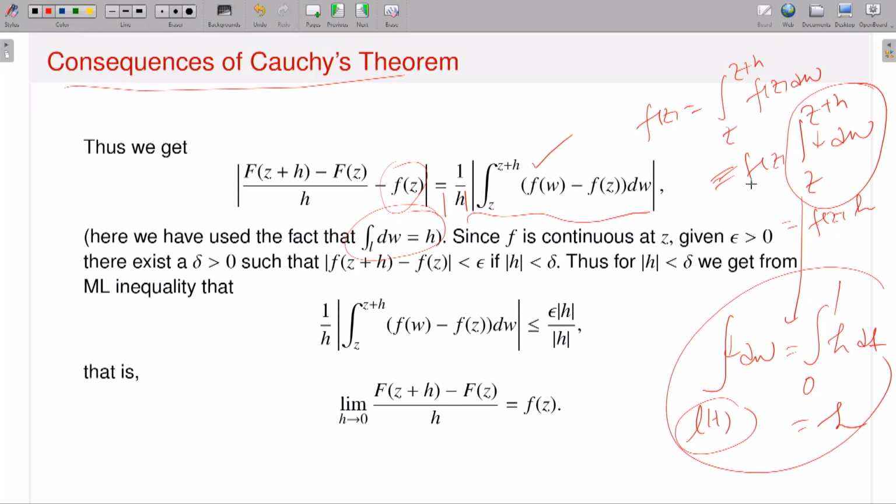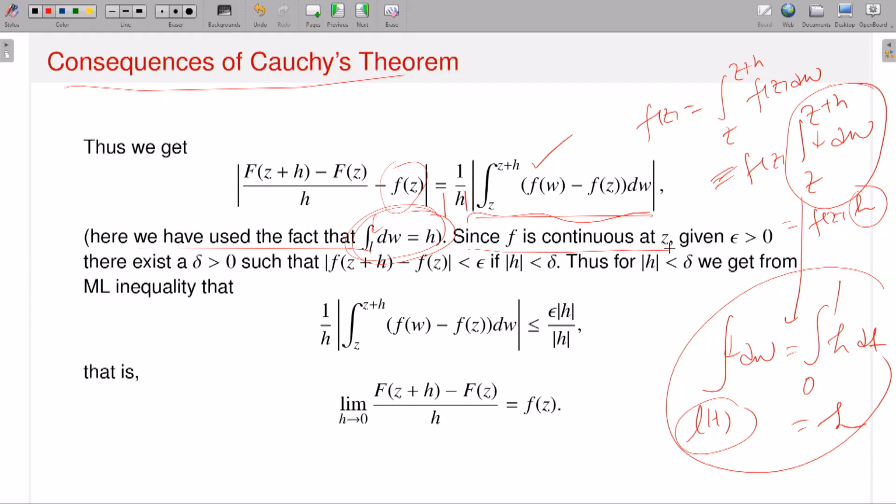So therefore if I adjust it, for fz I am writing in this integrations form, and then I will have 1 by h. So the h factor is there, 1 by h gets cancelled. So therefore 1 by mod h will come out. So you will have 1 by mod h times this object. Here I have used the fact that the integration of L dw is h, because here the integrand is 1, using the contour integrations.